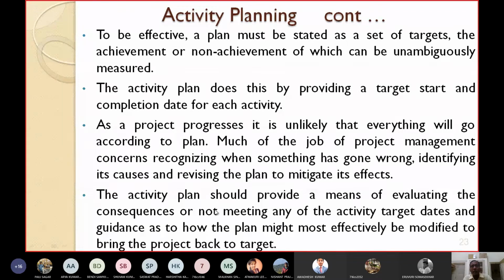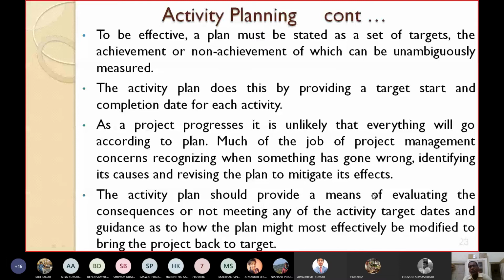The activity plan should provide a means of evaluating the consequences of not meeting any of the activity target dates, and guidance. The activity plan should provide some way to evaluate the consequences of not meeting any of the target dates.